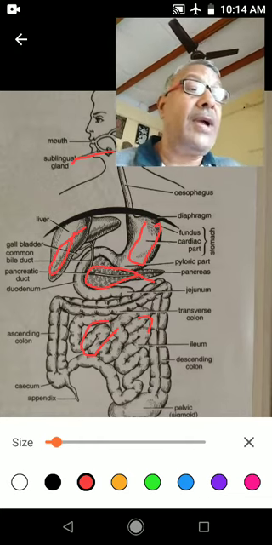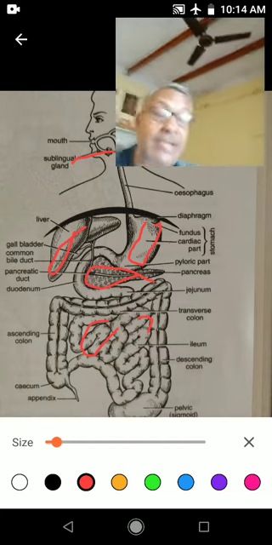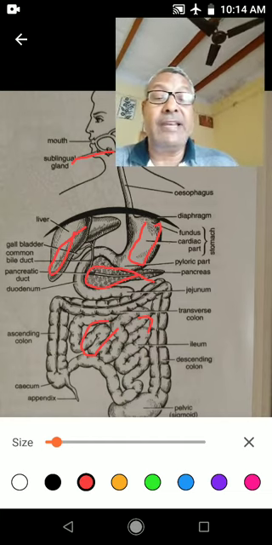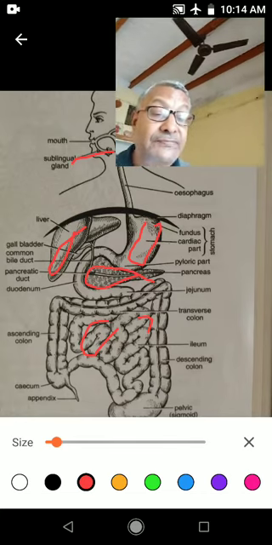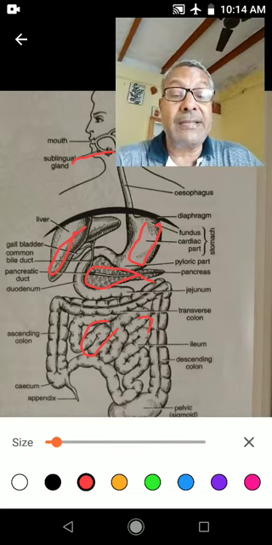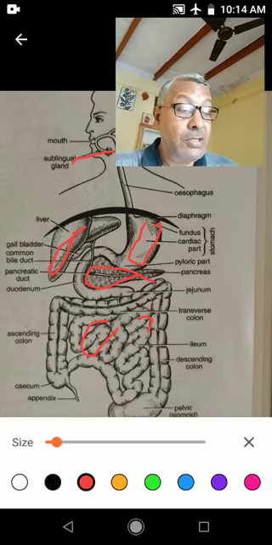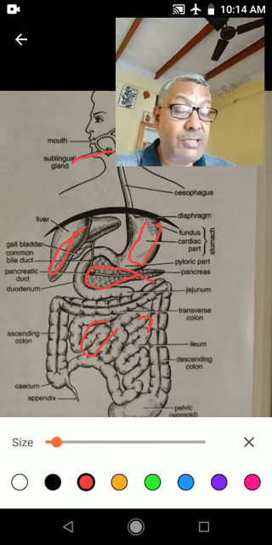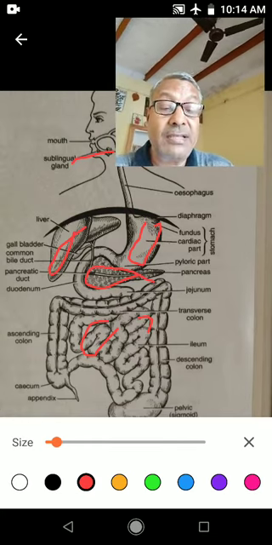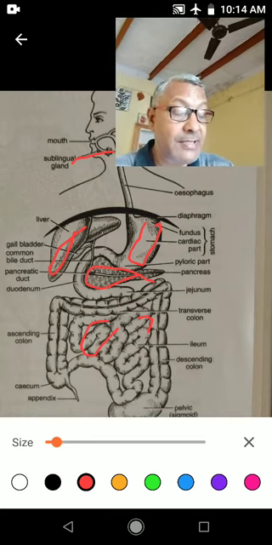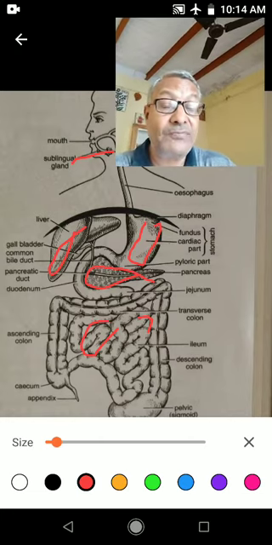So children, keep in mind, the digestive system of human beings consists of the alimentary canal and digestive glands. The alimentary canal consists of mouth, pharynx, esophagus, stomach, small intestine, large intestine, and anus.